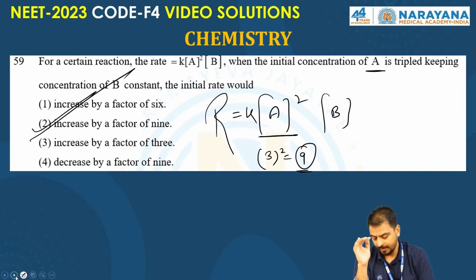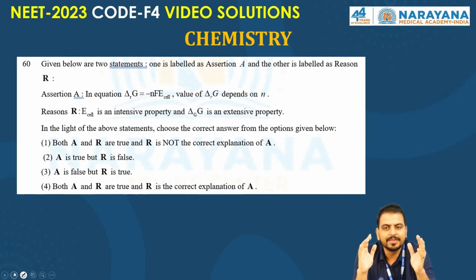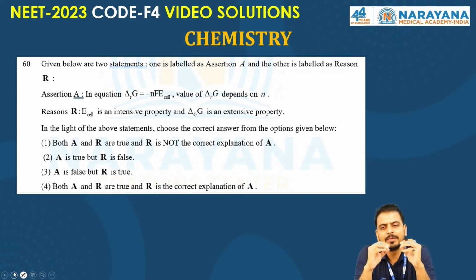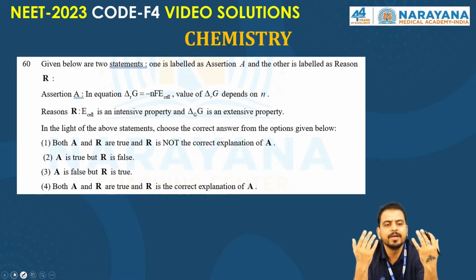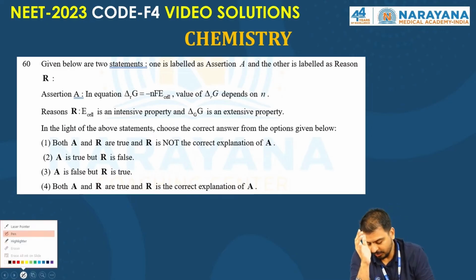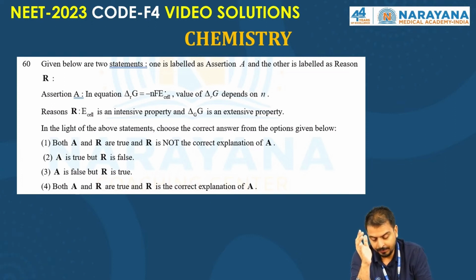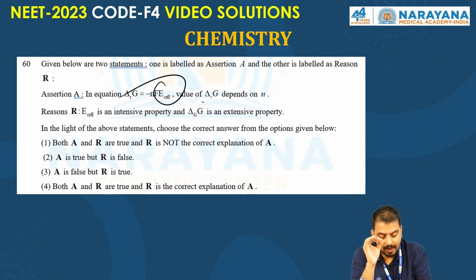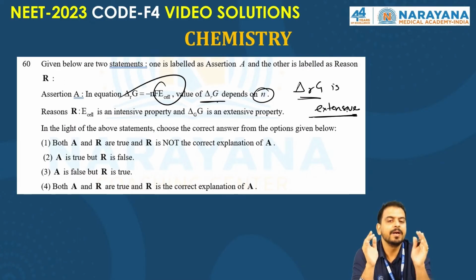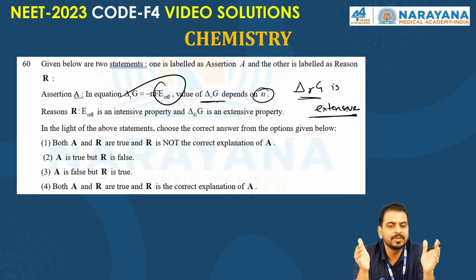Any doubt? No doubt. Let's go to question number 60. This is a very, very important question. If you read thermodynamics, there is always the change in Gibbs free energy. The change in Gibbs free energy for a reaction is minus nF E cell. E cell is the electromotive force or electrode potential, right? And delta rG depends on n, definitely, because change in Gibbs free energy is an extensive property, and an extensive property depends on the mass and size of the system.